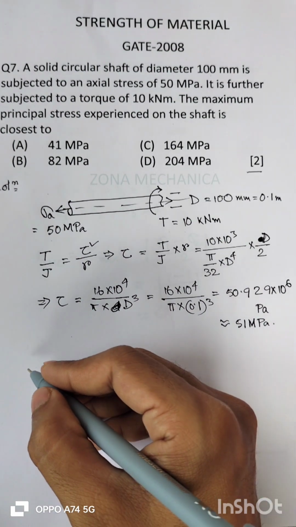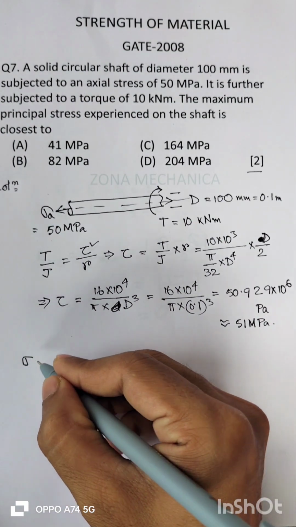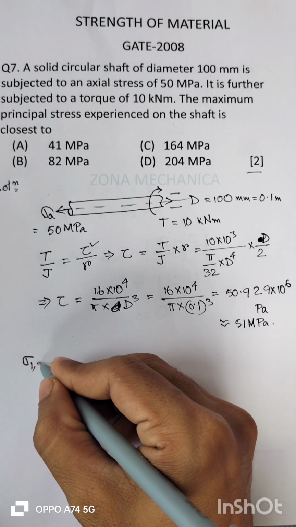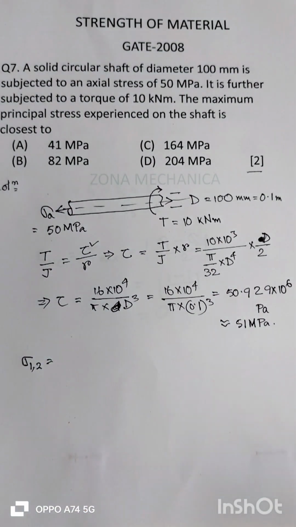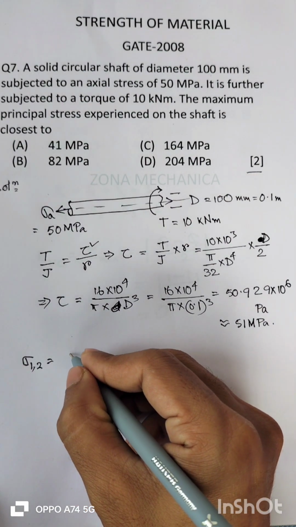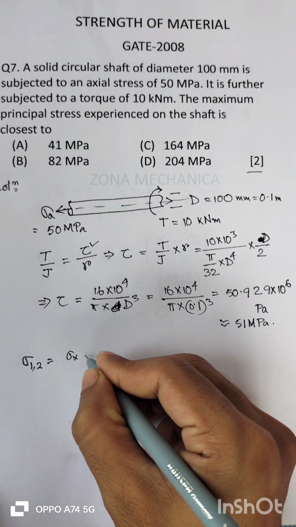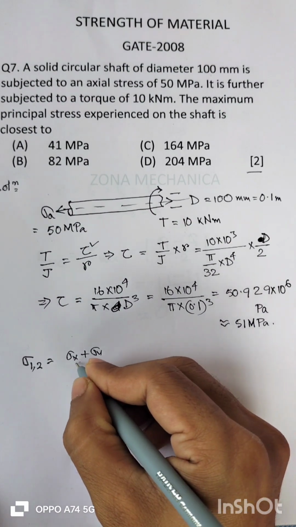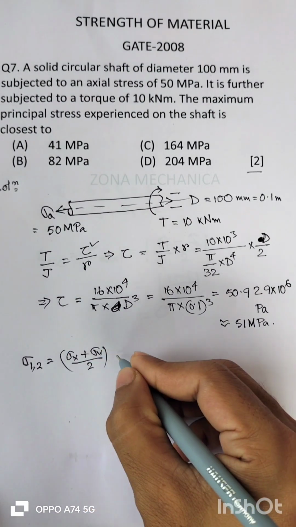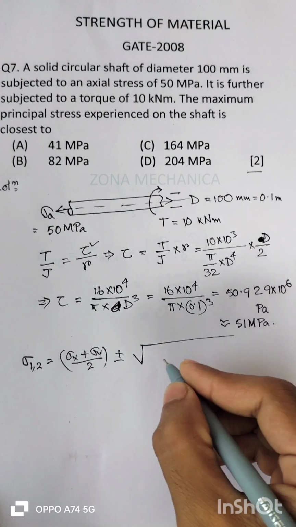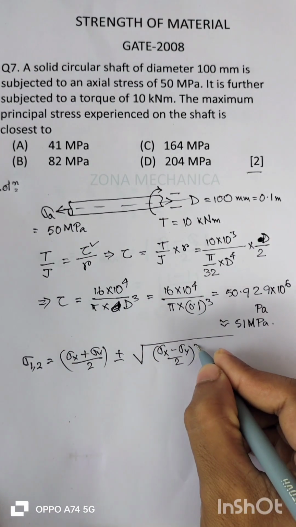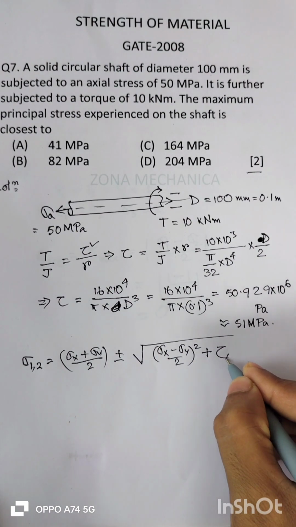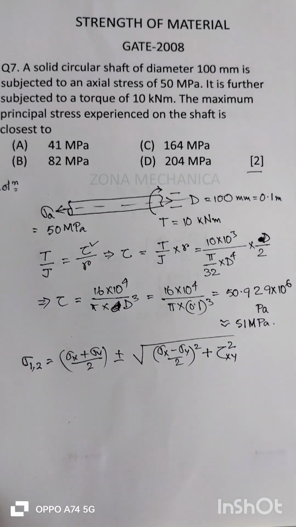So now from the expression of principal stress, we know sigma 1,2, that is maximum principal stress and minimum principal stress, is sigma x plus sigma y by 2 plus or minus root over of sigma x minus sigma y by 2 whole square plus tau xy square, right?